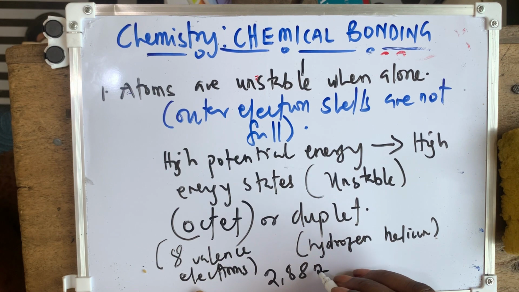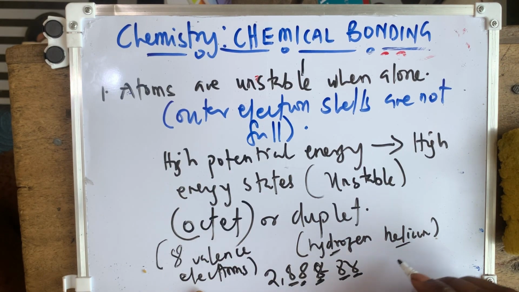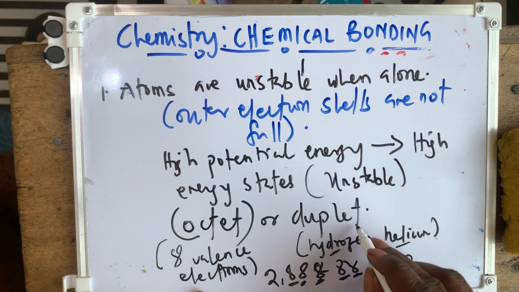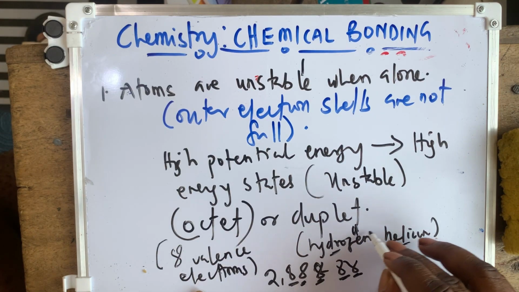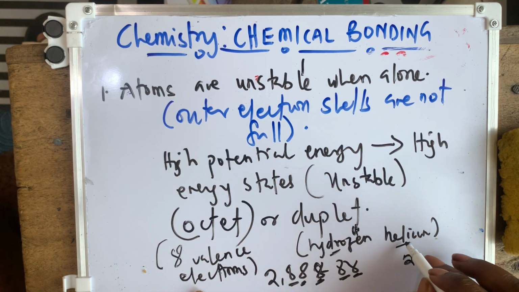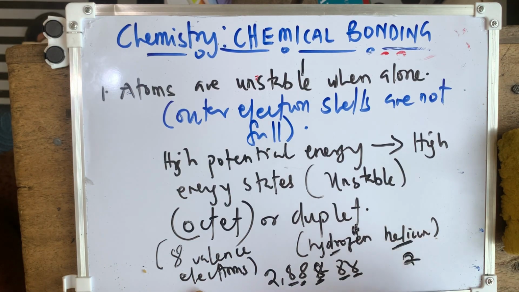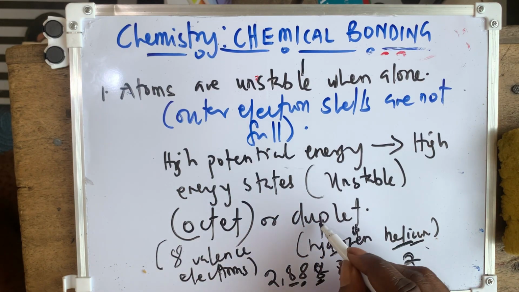This is the octet: when the outer shells are full, they have 8. But hydrogen and helium only have 2. Hydrogen has 1 and is unstable because it needs another electron to make 2. Helium is stable because of the 2, because helium is a noble gas. So hydrogen and helium deal with the duplet.